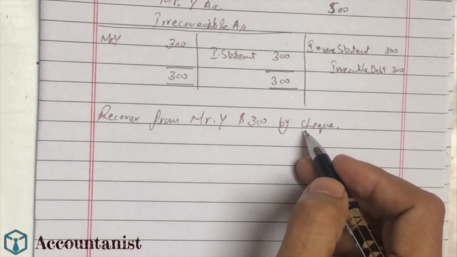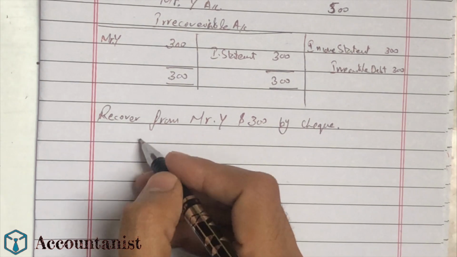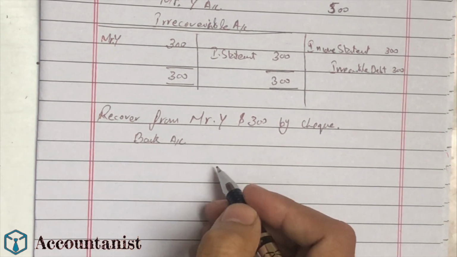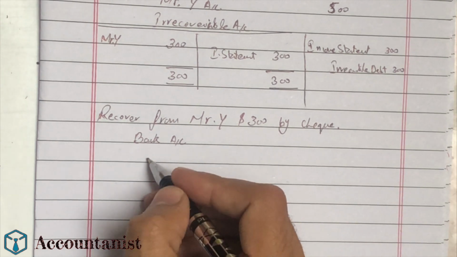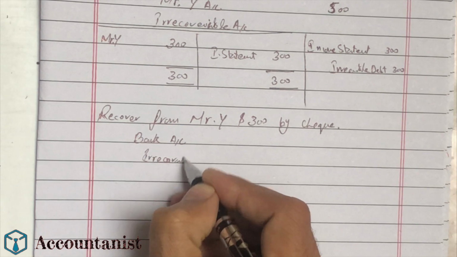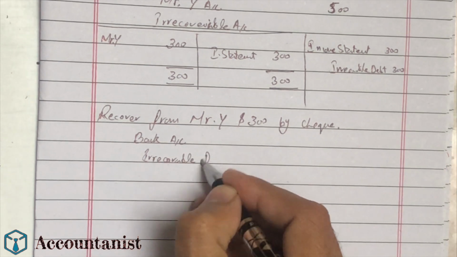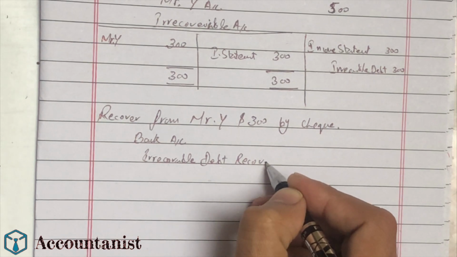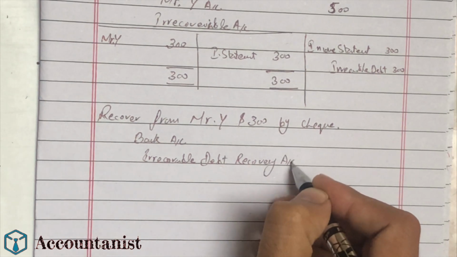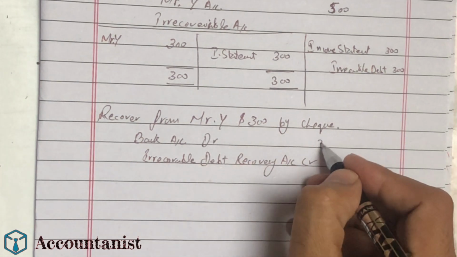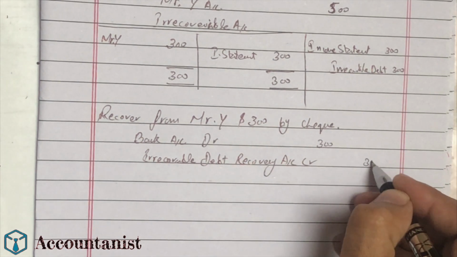So what do we need to do? The double entry of this one is going to be like this: bank account debit, and irrecoverable debt recovery account credit. So the amount will go like this: 300 and 300.